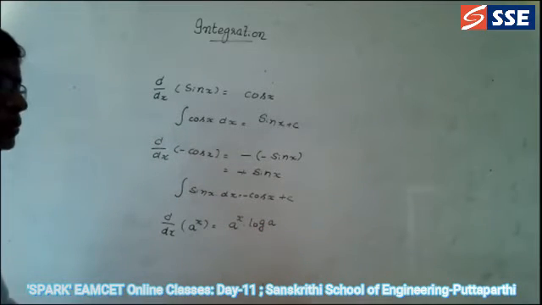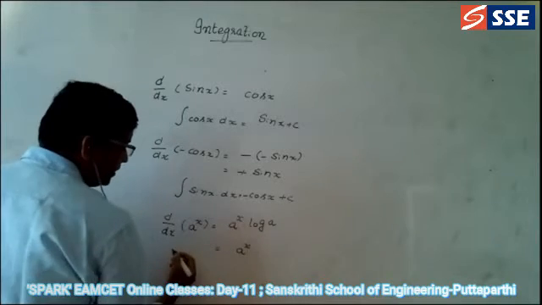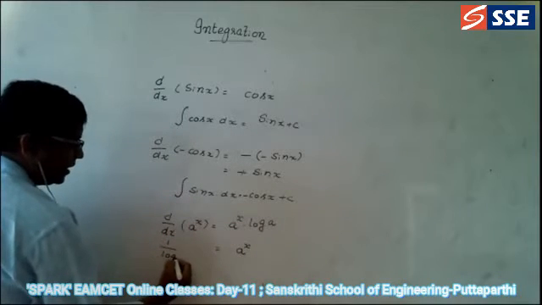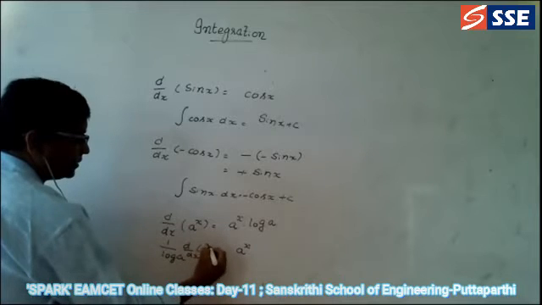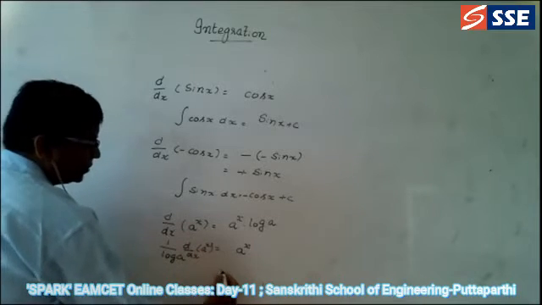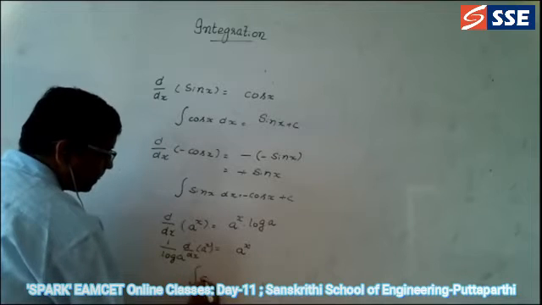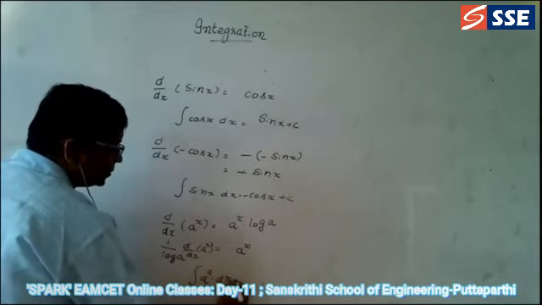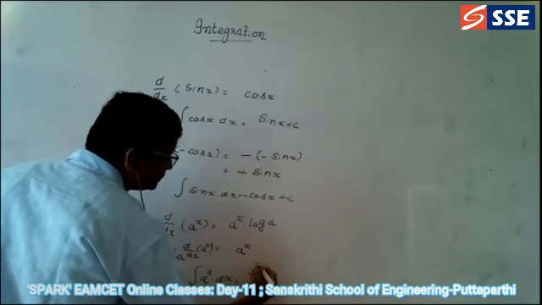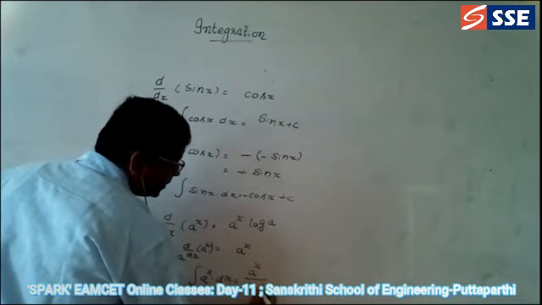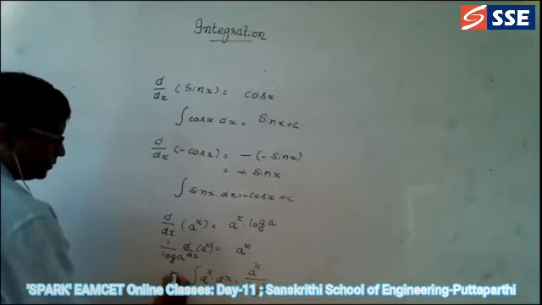Suppose if you bring a power x like this, what does it become? 1 by log a into d by dx of a power x. So if you find the integration for this, integral a power x dx is equal to, what is the answer? a power x divided by log a. This is one more part.